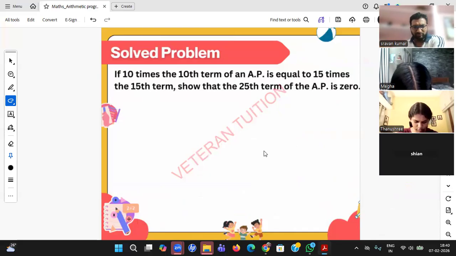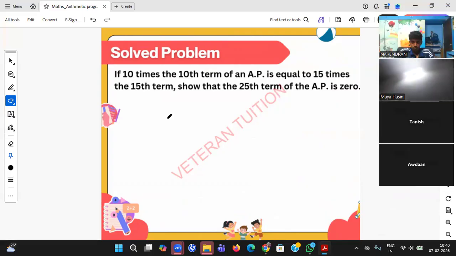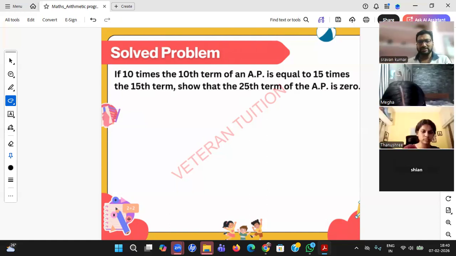Okay, so this one, you see, students. One student give me the equation. Yes, Shayan, read the question and give me the equation. Others try it, students. Try to give the last answer. Shayan, read the statement and give the answer. Others try yourself and see whether it is 0 or not.